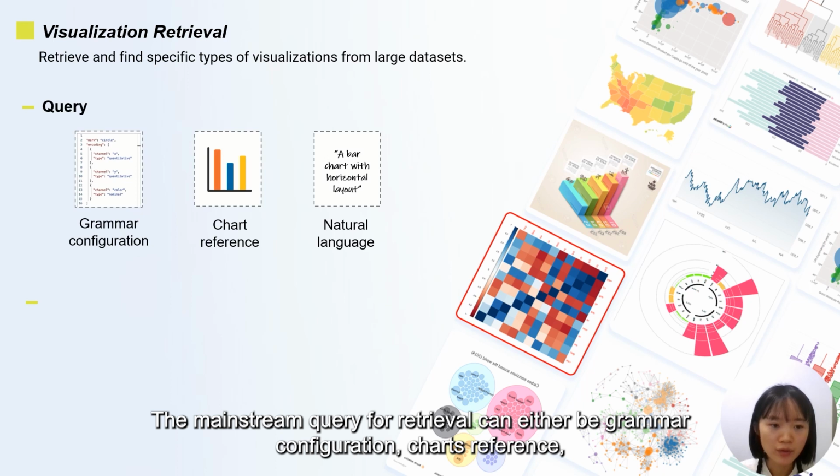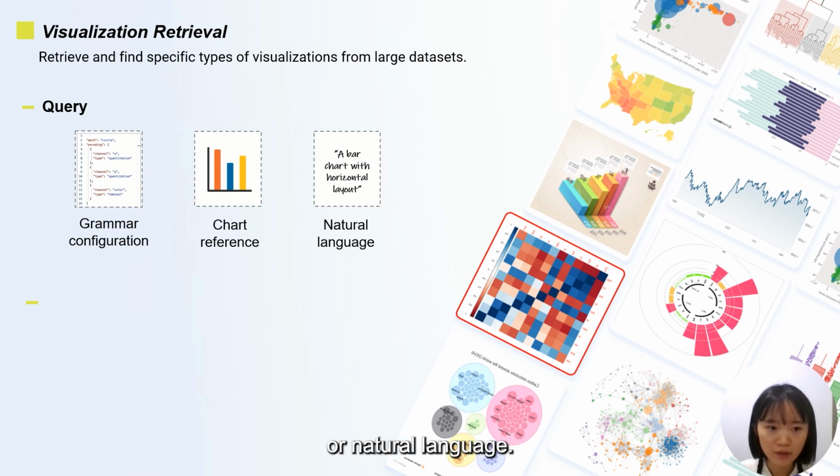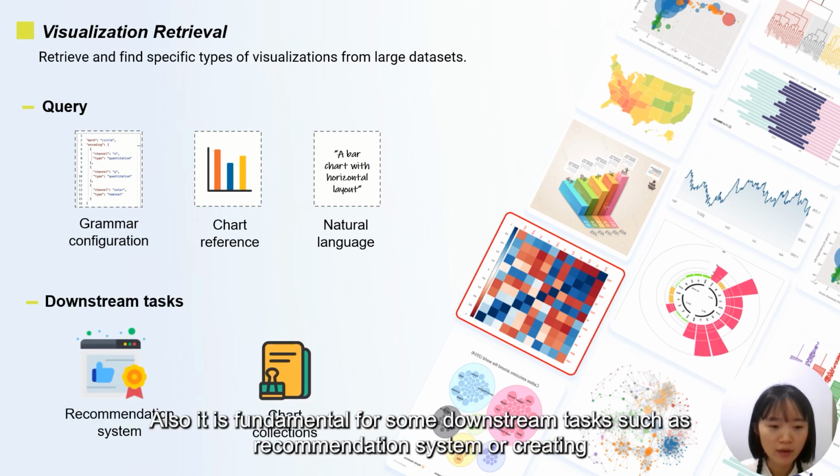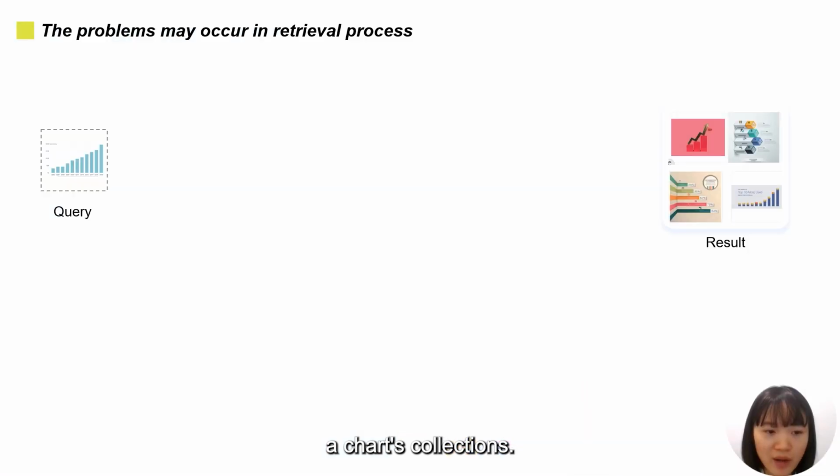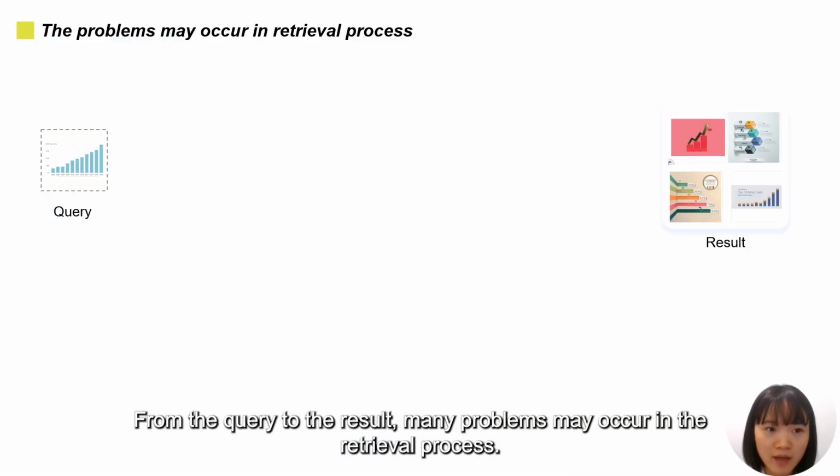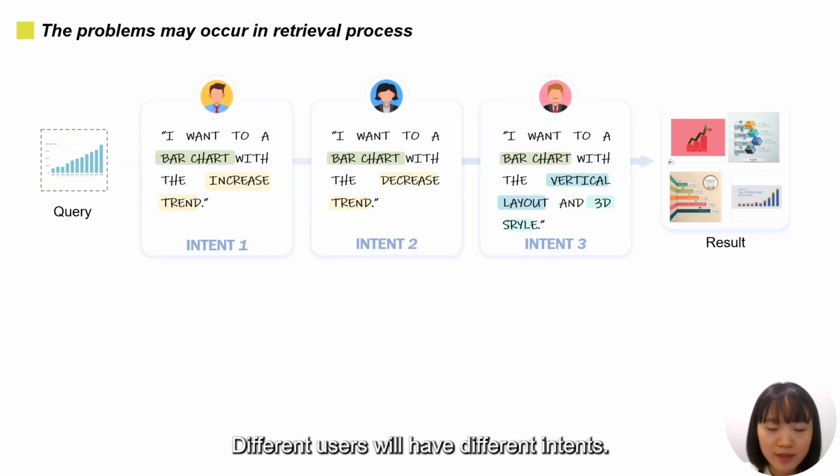The mainstream query for retrieval can either be grammar configuration, chart reference, or natural language. Also, it is fundamental for some downstream tasks, such as recommendation systems or creating chart collections. From the query to the result, many problems may occur in the retrieval process. Different users will have different intents.